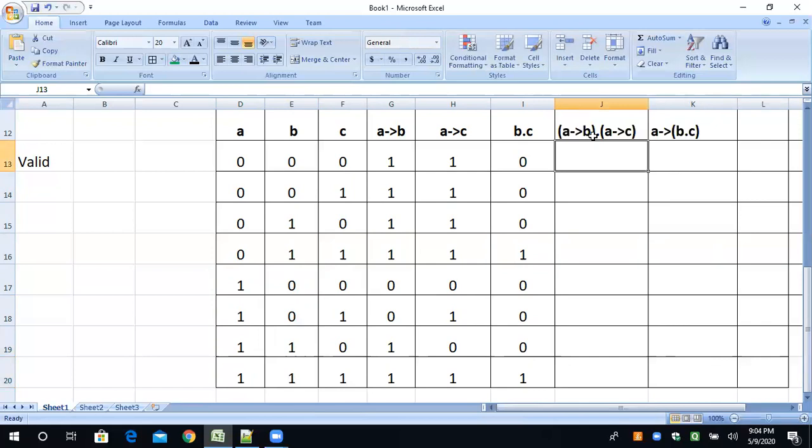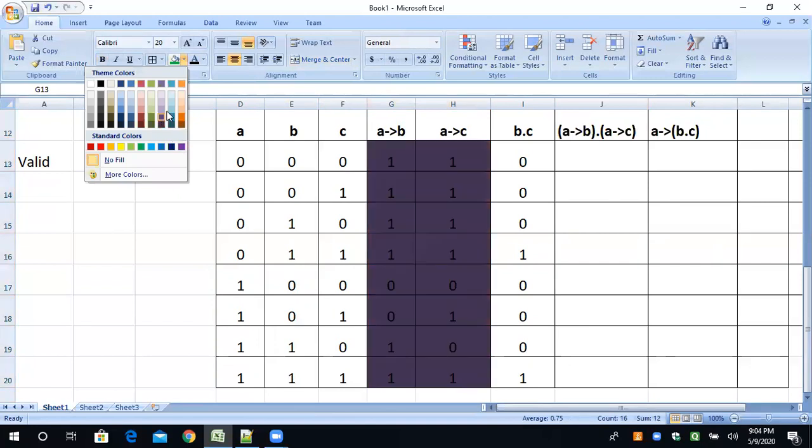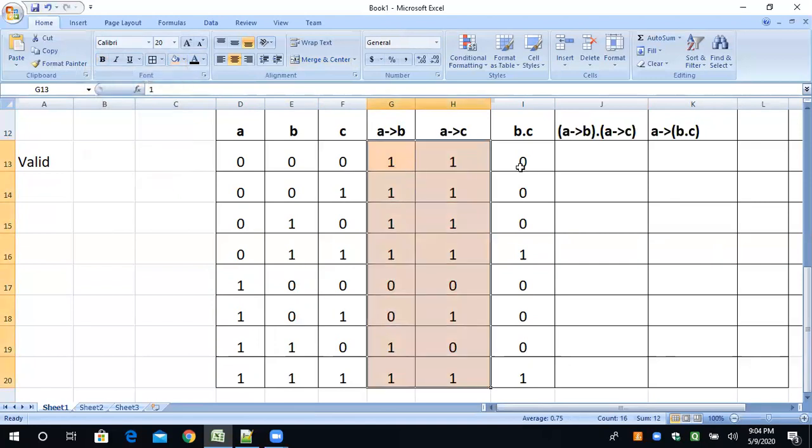A conditional B dot A conditional C means these two columns we have to multiply. Only concentrate on these two columns. I have highlighted. 1 into 1, 1. 1 into 1, 1. 1 into 1, 1. 1 into 1, 1. 0 into 0, 0. 0 into 1, 0. 0 into 1, 0. 1 into 1.